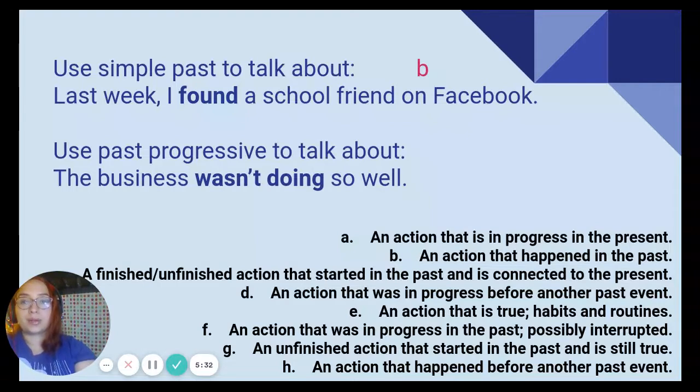How do we use past progressive? Well, we use it to talk about an action that was in progress in the past and it was possibly interrupted. For example, the business wasn't doing so well. Here is an action that was in progress in the past, maybe for a month, 2 months, and it was possibly interrupted, right? Here we're using again verb to be, this time in past, was or were, and our verb with ing.